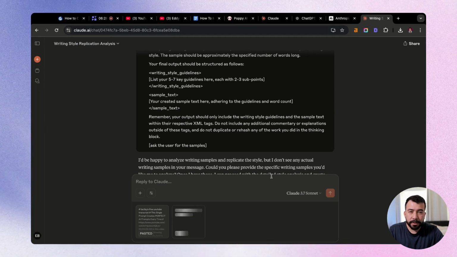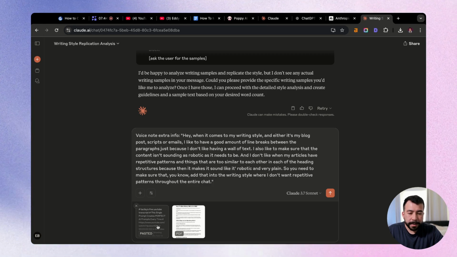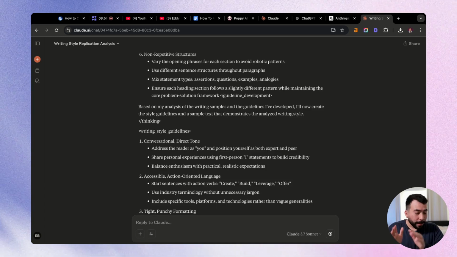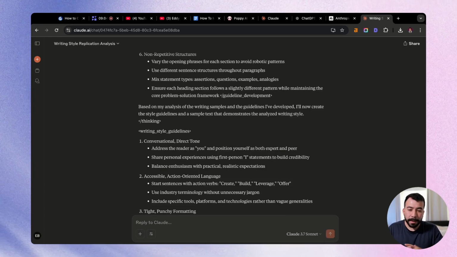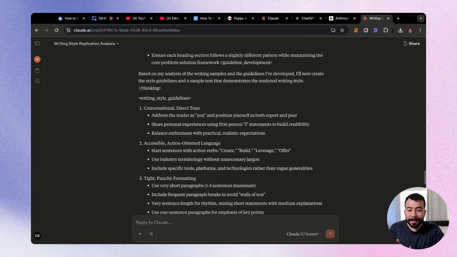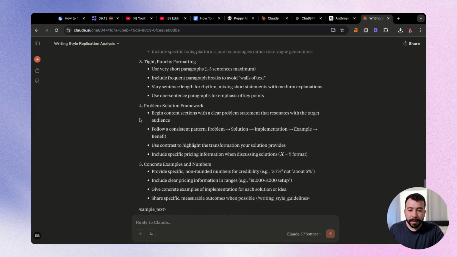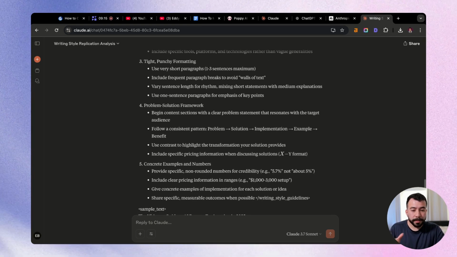And you can easily drag and drop things into ChatGPT and Claude. All right, so we're going to go ahead and paste in this transcript, a PDF of one of my articles, and also some extra information from the voice note that I created about some of the things that I don't want and want in that specific guidelines. Claude did an amazing job, and I'm pretty sure ChatGPT did the exact same thing. So it created our entire writing style guidelines, and it's saying that I have a conversational, direct tone, action-oriented language, punchy formatting, a problem solution framework, which is really cool.